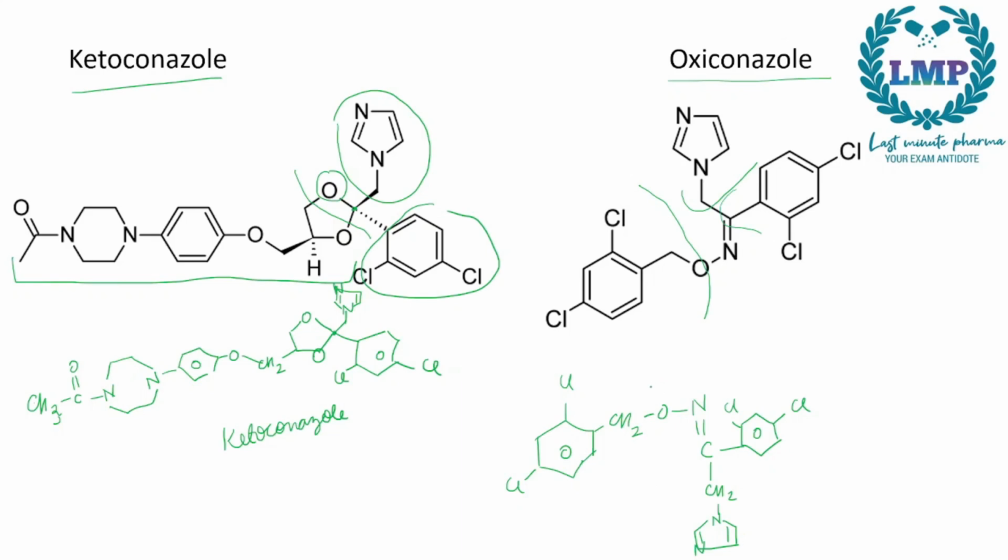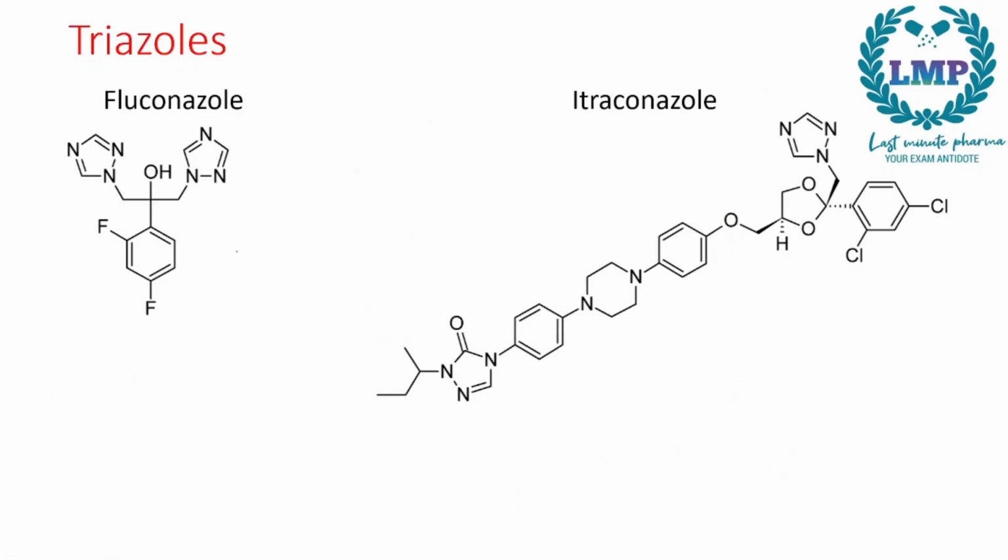The only thing is this will be one part. We knew this needs a CH2, so this is another part. Another carbon attached to another carbon with this. So these two will be fused along with the extra nitrogen over here. So this is oxyconazole. Next we have fluconazole.